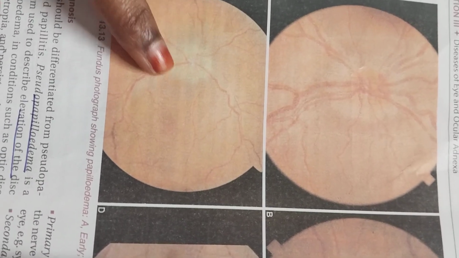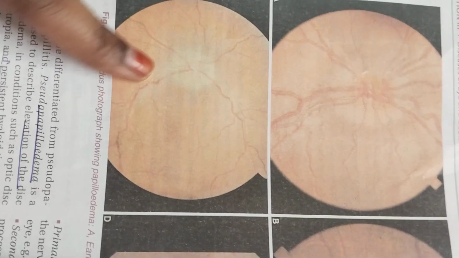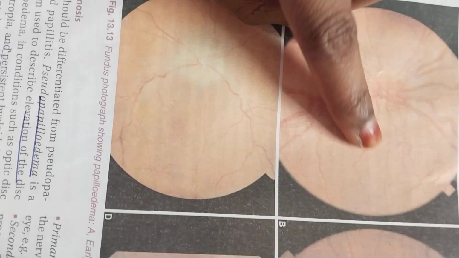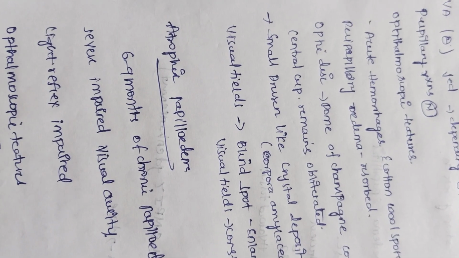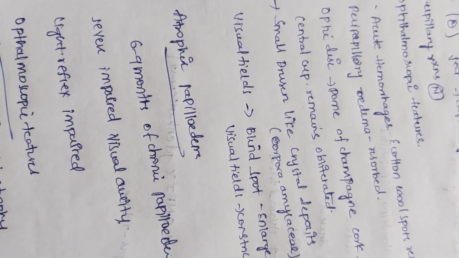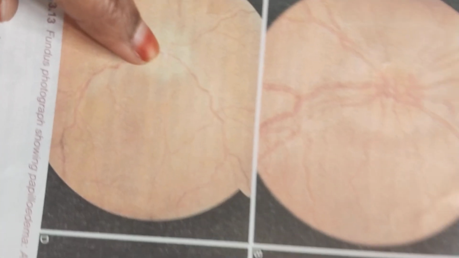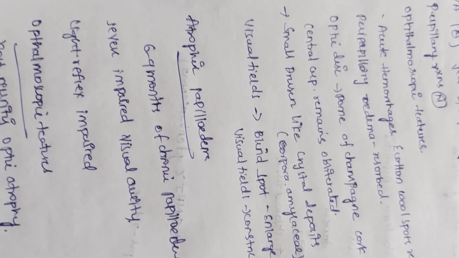Now see, there is no hyperemia here, but here hyperemia is visible, reddish color, and there are only some vessels here. Here there is increased vascular supply and disc margin. See how it is here and how it is there. So peripapillary edema will be resolved. The optic disc shows a dome of champagne cork appearance. Central cup remains obliterated. Small drusen-like crystal deposits, corpora amylacea, may be seen. Visual fields: the blind spot will be enlarged and the fields will be constricting.